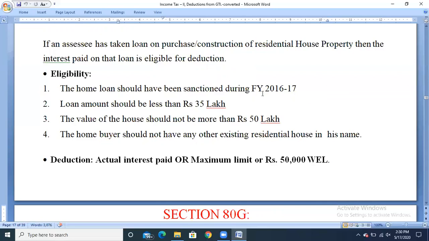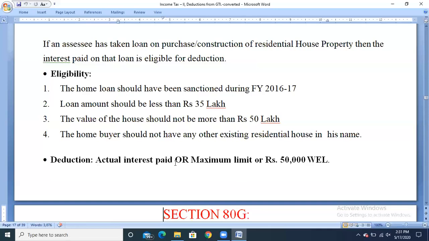So the first condition is that the loan should be sanctioned during the financial year 16-17. Second, the loan amount should be less than rupees 35 lakh, the property value should not be more than 50 lakh, and the assessee should not hold any house property when he is taking the loan. If all these conditions are satisfied, then he can claim the deduction under section 80EE, and the deduction amount is the actual interest paid or the maximum limit of rupees 50,000, whichever is lesser.